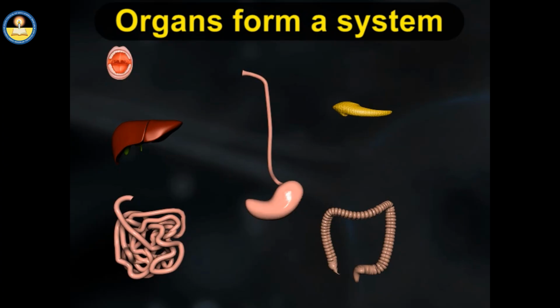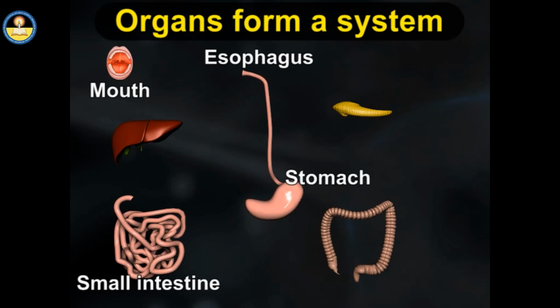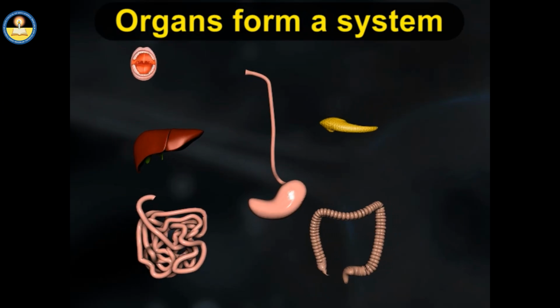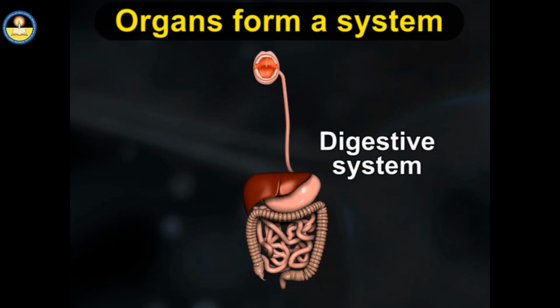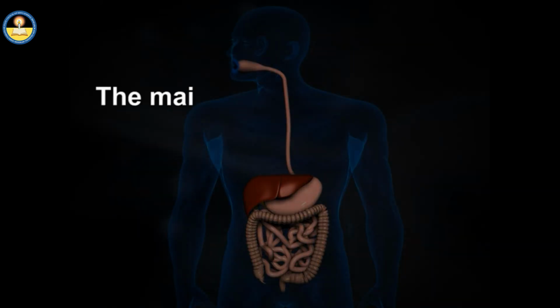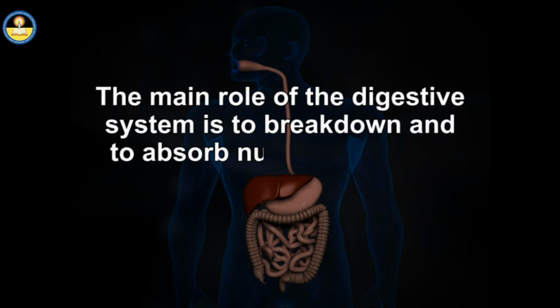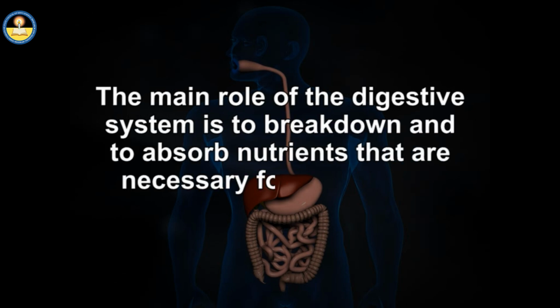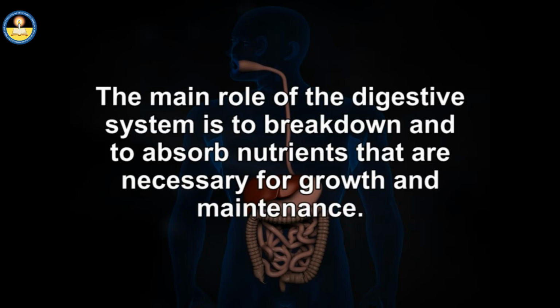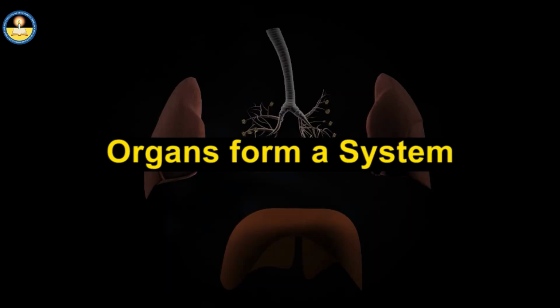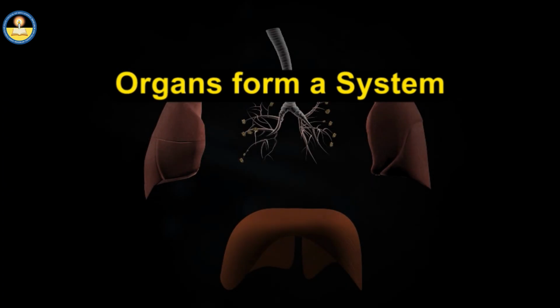So all these organs, mouth, esophagus, stomach, small intestine and large intestine, liver, etc., form a system known as digestive system. The main role of the digestive system is to break down and to absorb the nutrients that are necessary for growth and maintenance. Similarly, there are many different organs which form different systems in our body.